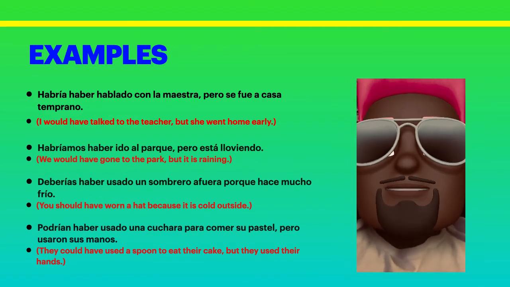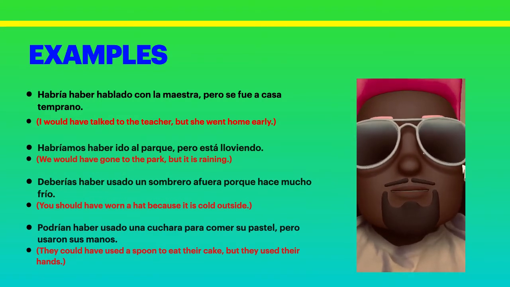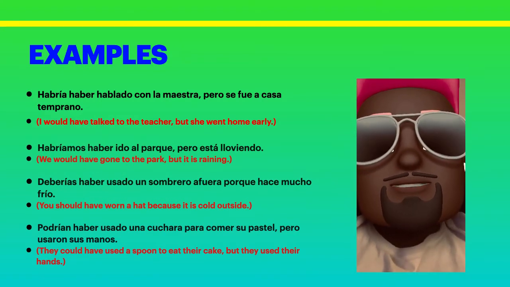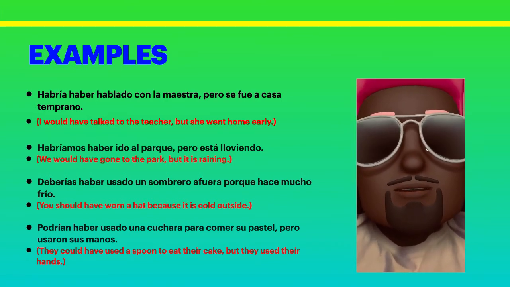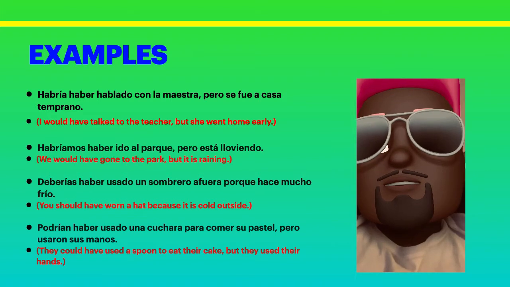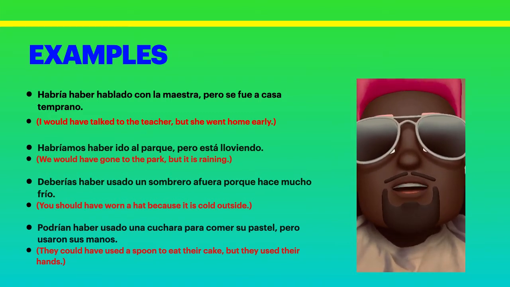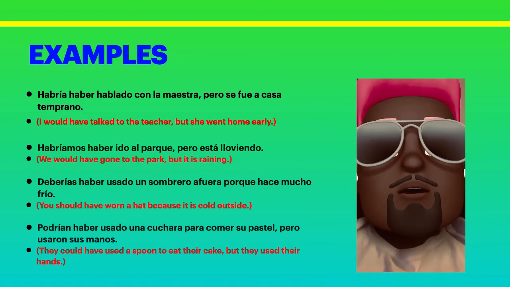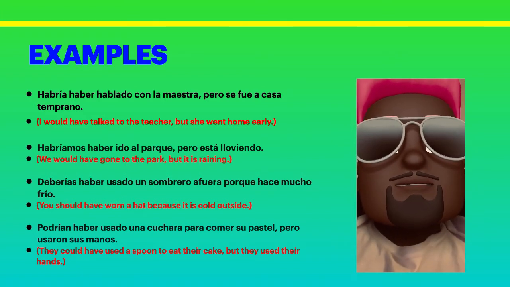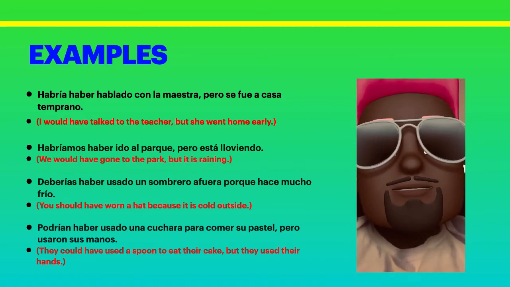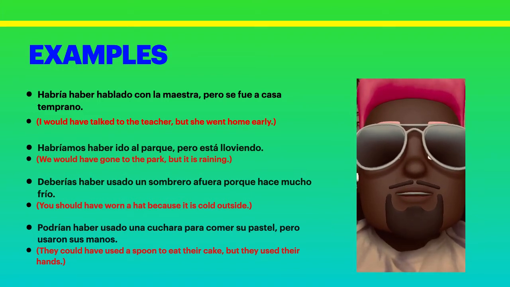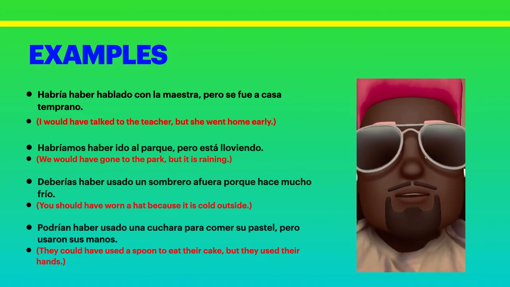Hey everybody, just sit tight, we're almost at the end. We're just going to go over some examples on how to use the conditional perfect tense. The first example, we have habría haber hablado con la maestra, pero se fue a casa temprano. That means I would have talked to the teacher, but she went home early.